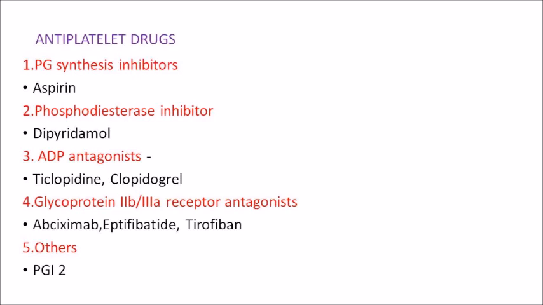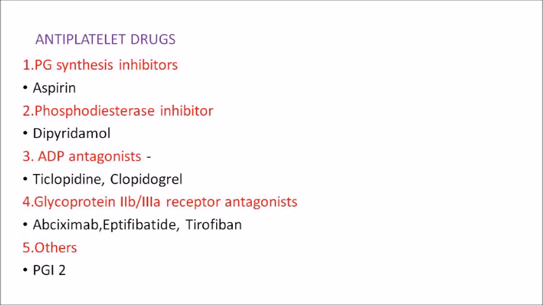The next class of drugs that we have to learn, the antiplatelet drugs. Antiplatelet drug means it affects the platelet functions like aggregation, activation or platelet plug formation. This falls into 5 classes. One is prostaglandin synthesis inhibitors, and that is our common antiplatelet drug aspirin. So aspirin is a prostaglandin synthesis inhibitor. Next is phosphodiesterase inhibitor or PDE inhibitor. Example is dipyridamole. So dipyridamole is also an antiplatelet drug. Its mechanism is by phosphodiesterase inhibition. Then you have ADP antagonists.